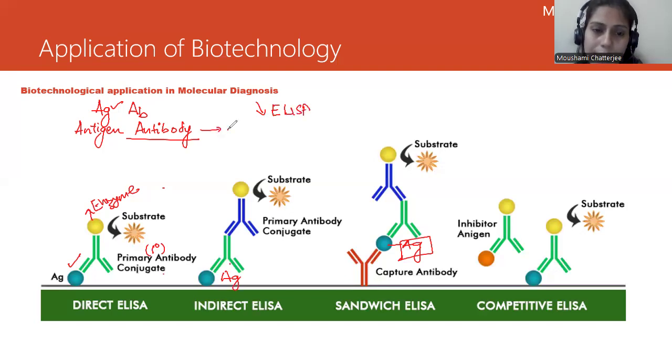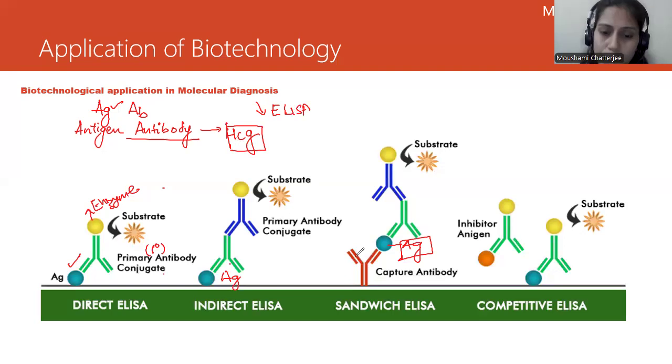ELISA, with this concept of the antigen-antibody complex, can also be seen in the detection of HCG, which is present in the urine of a pregnant woman and can be detected using a pregnancy kit. That pregnancy kit is also based on an antigen-antibody phenomenon. So this is the thing.